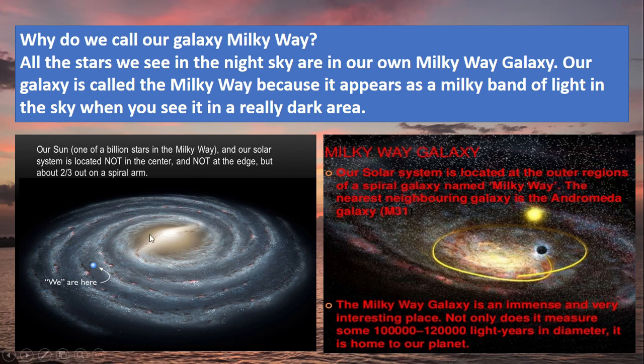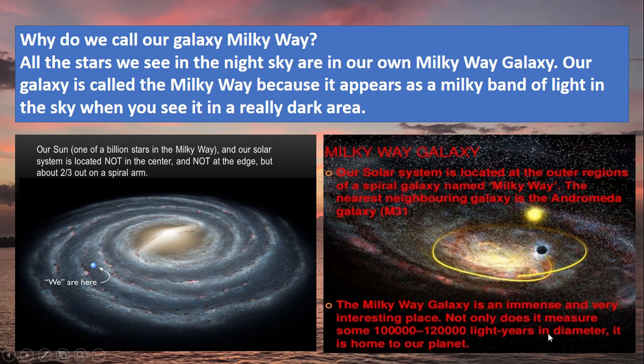And this is our Milky Way, and our solar system is located. Follow, where is our solar system? If we think it is the Milky Way galaxy, our solar system, the point is here, located not in the center or not at the edge, but about 2/3 out on a spiral arm. 2/3 out on a spiral arm here. And in this image follow, our solar system is located at the outer regions of a spiral galaxy named Milky Way, and nearest neighboring galaxy of the Milky Way is the Andromeda galaxy. So here is the Milky Way, this is the Andromeda galaxy, another.